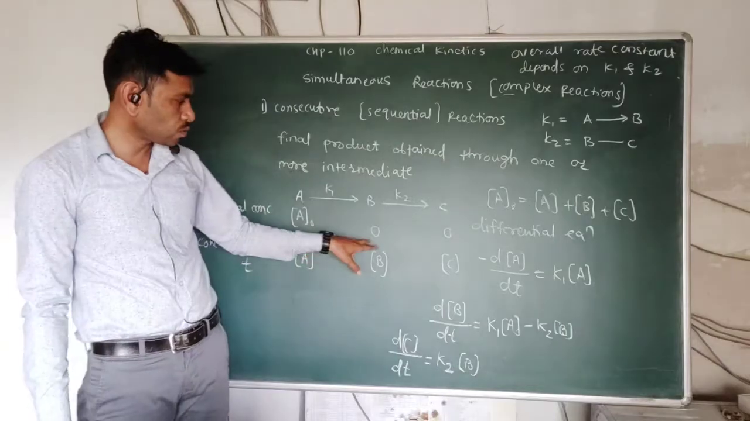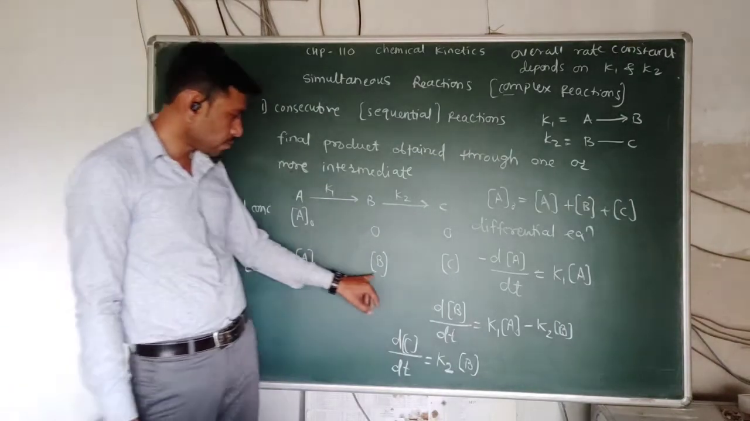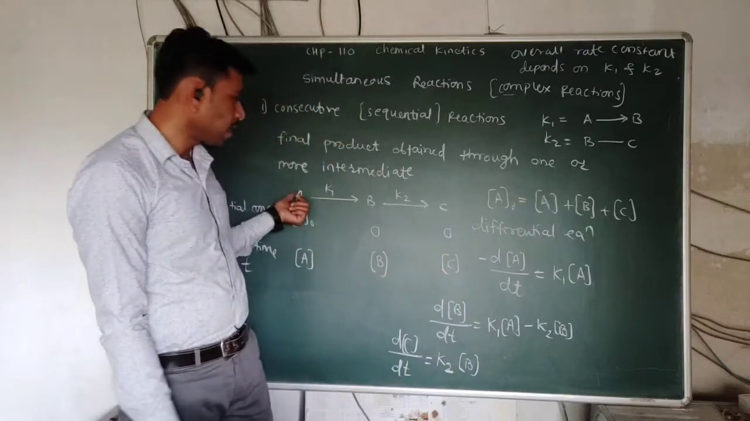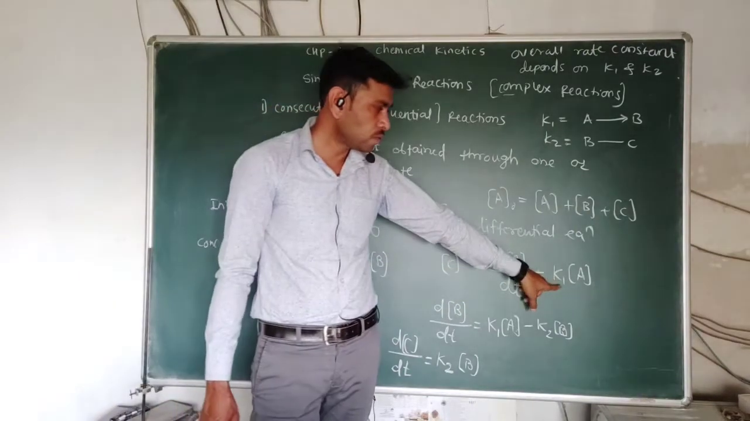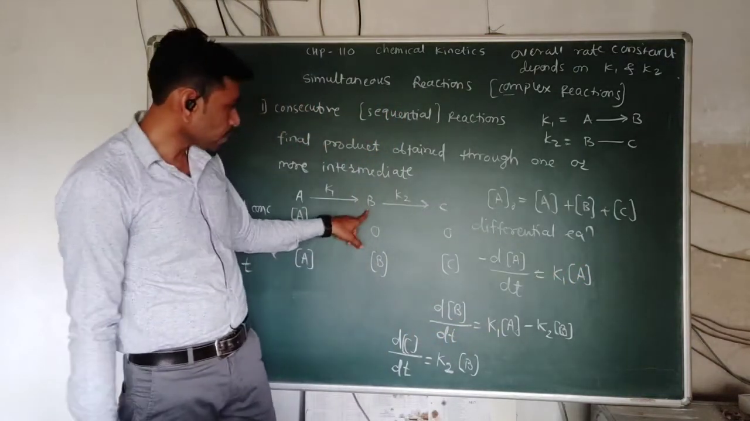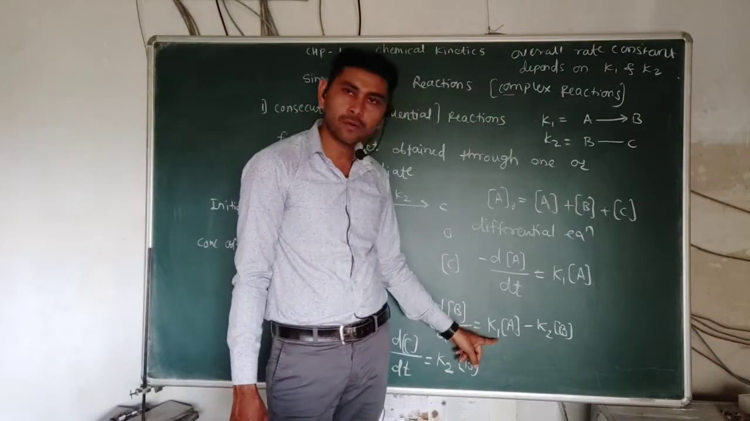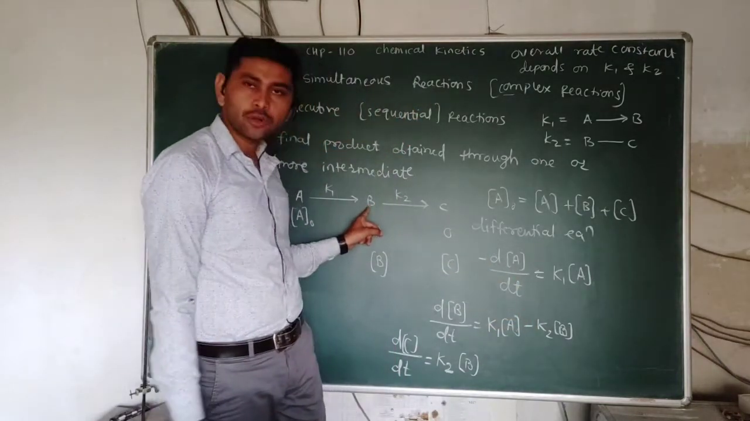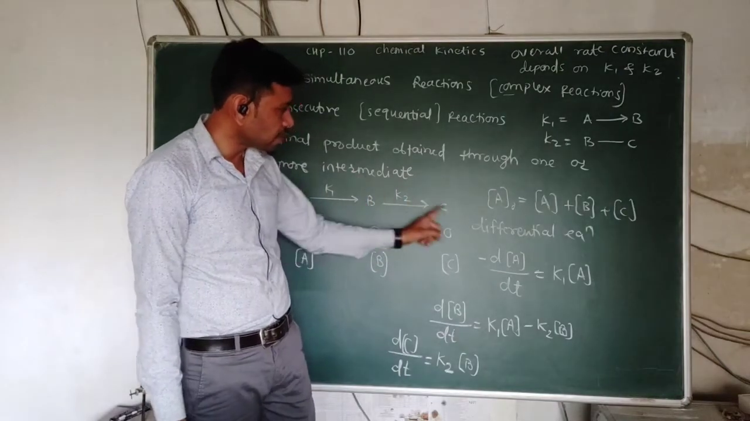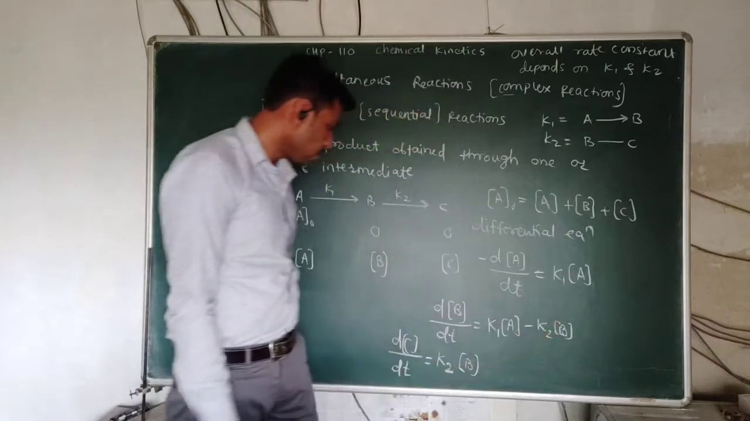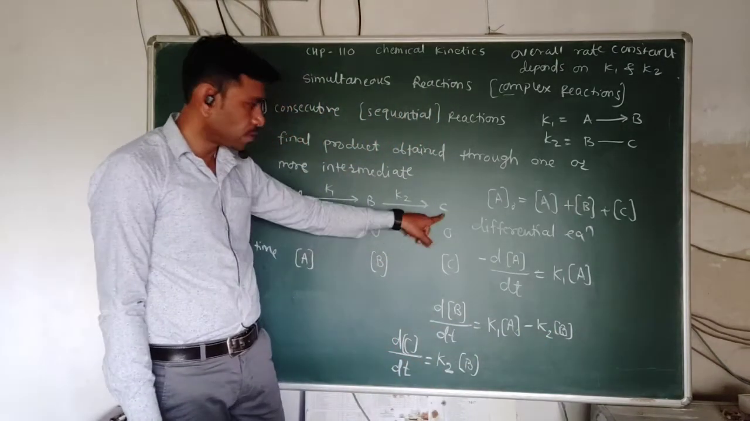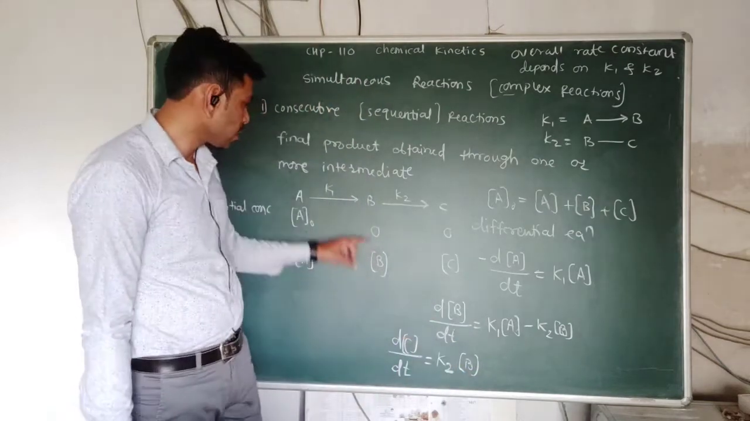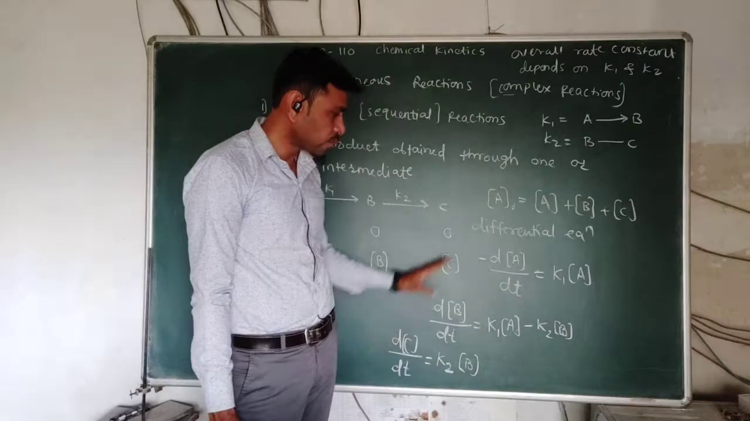So the initial concentrations are A0, 0, 0, and after time t, A, B and C are the concentrations. The differential equations for these reactions: minus dA by dt is the rate of decrease in concentration of reactant A, equal to K1 into A. The rate of formation of B is K1A minus K2 into B, because the concentration of B simultaneously decreases due to the formation of product C. And the rate of formation of product C, dC by dt, is proportional to the concentration of B. It depends on the concentration of B. So this is the rate of reaction.